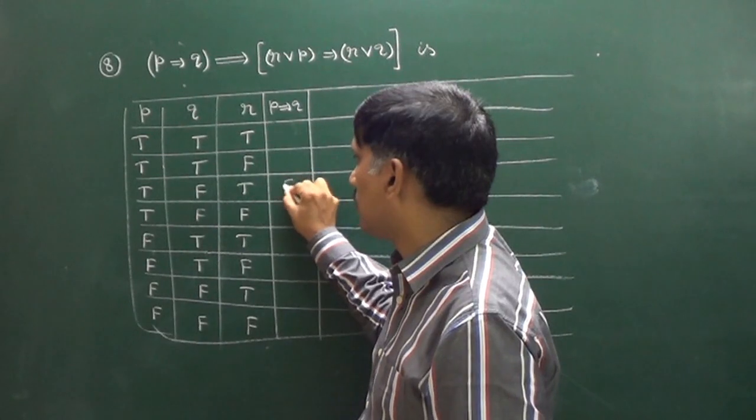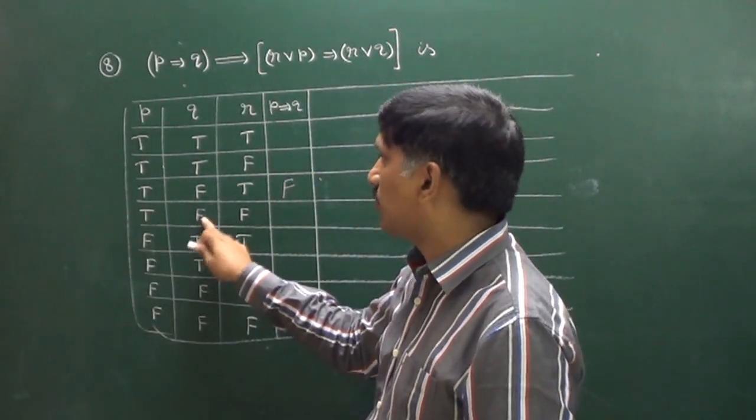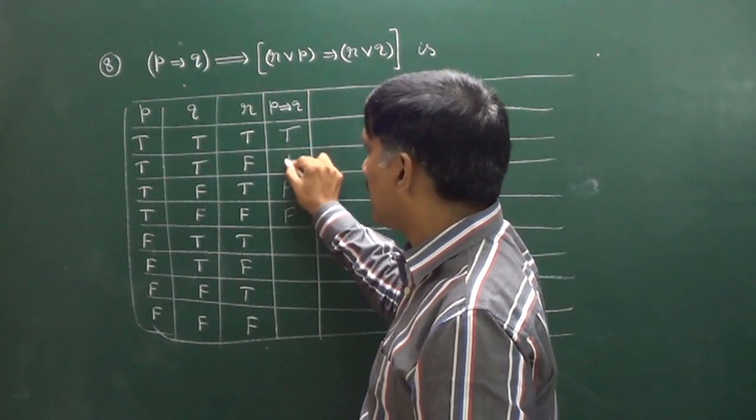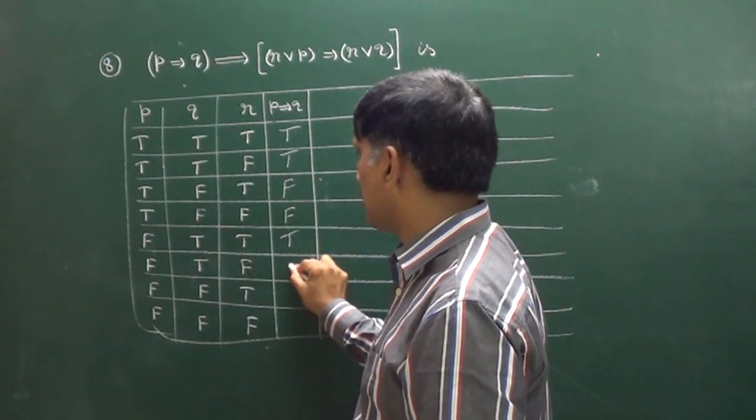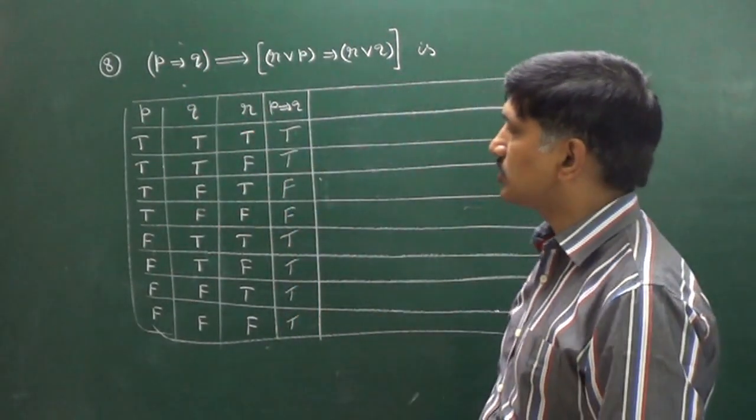So here it is false. First statement is true, second statement is false. So here it is false. In all the rest of the cases, it is true only. That is about P implies Q.